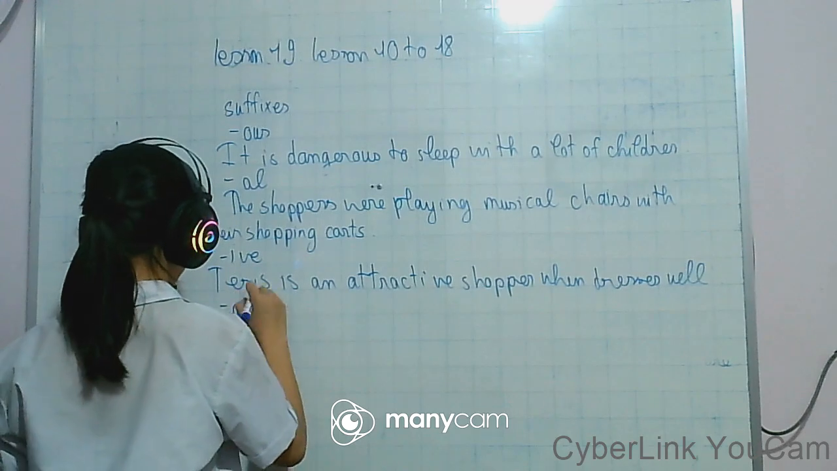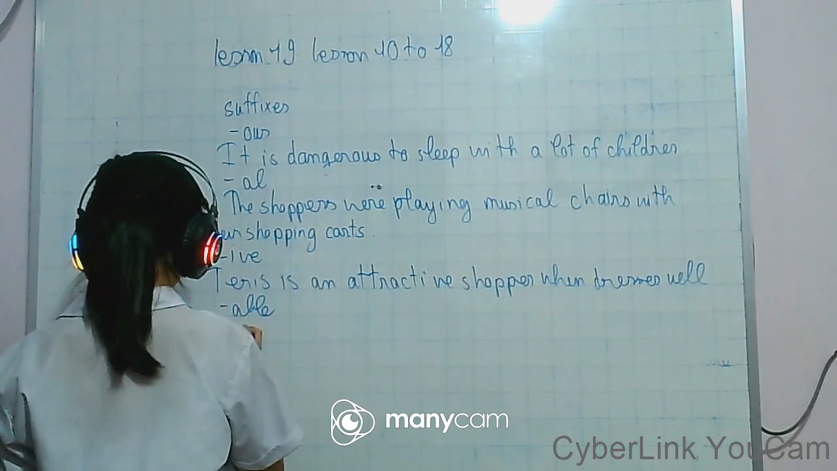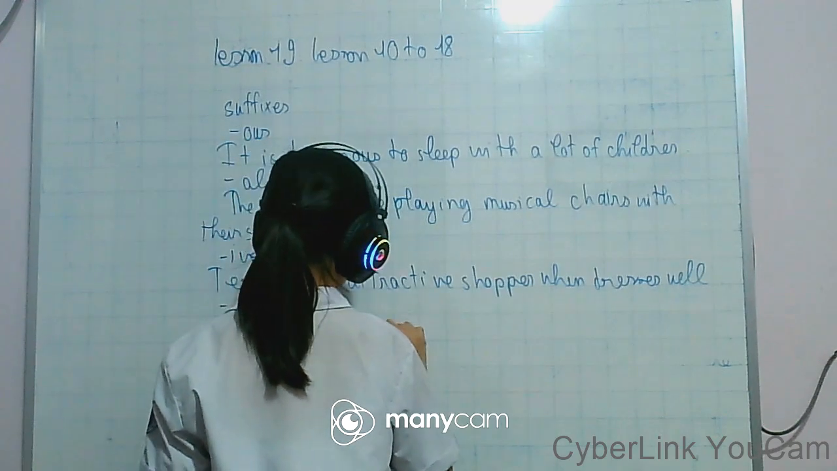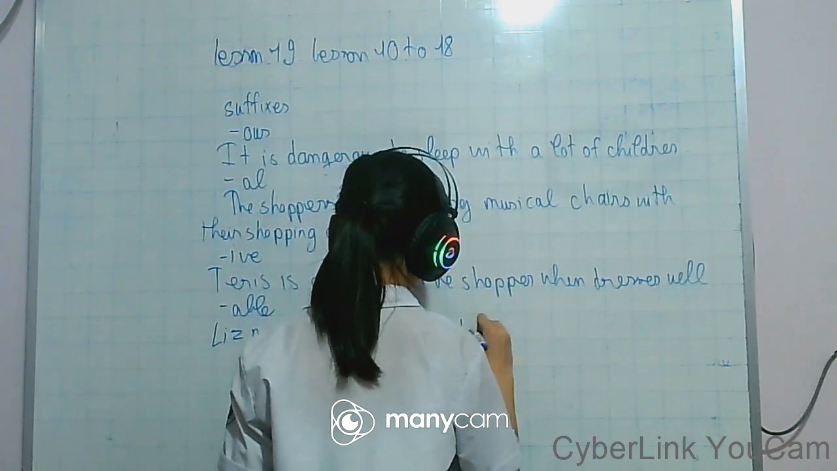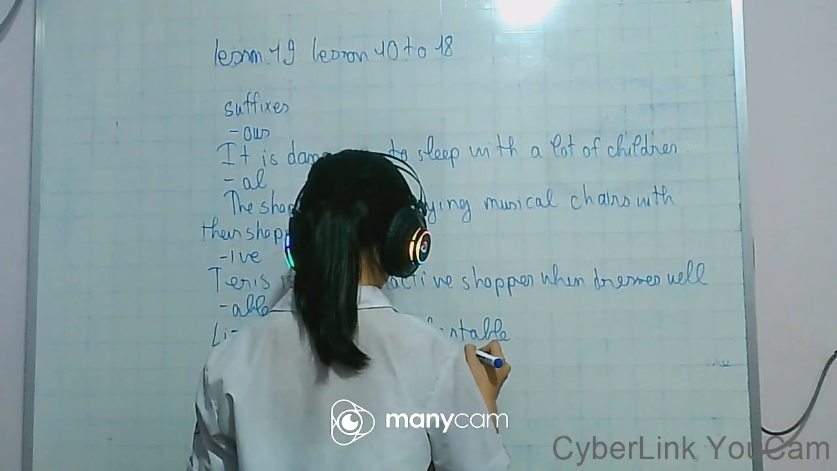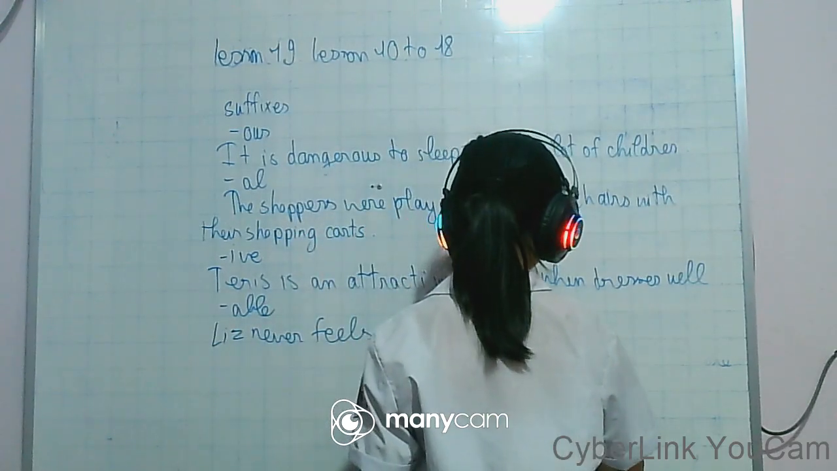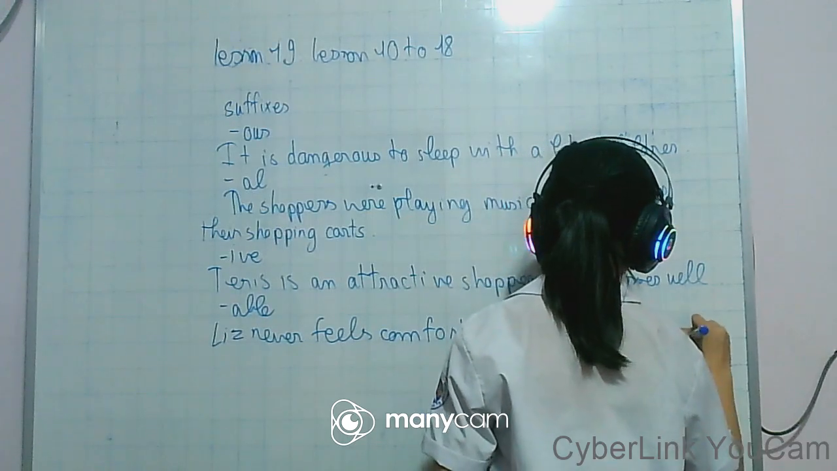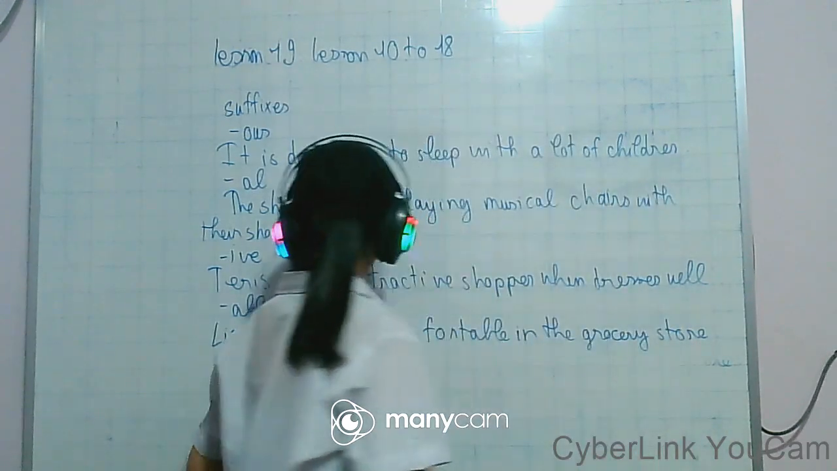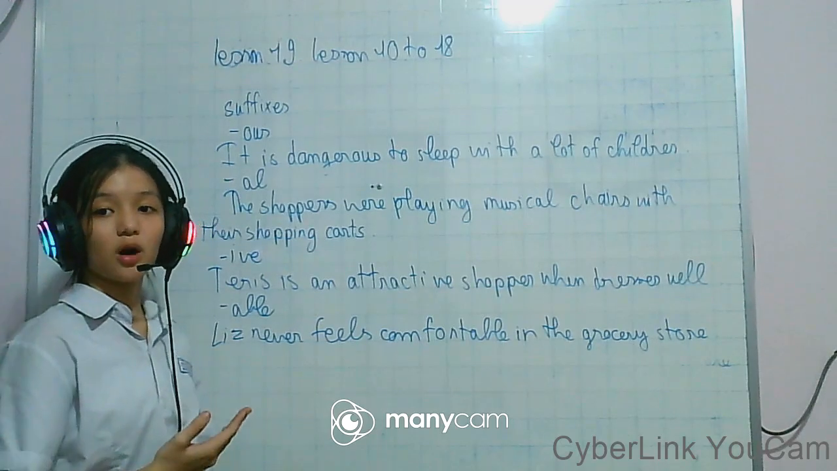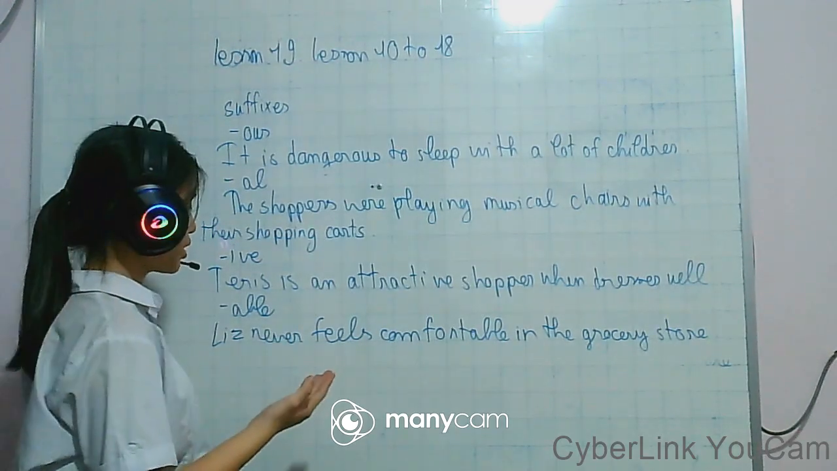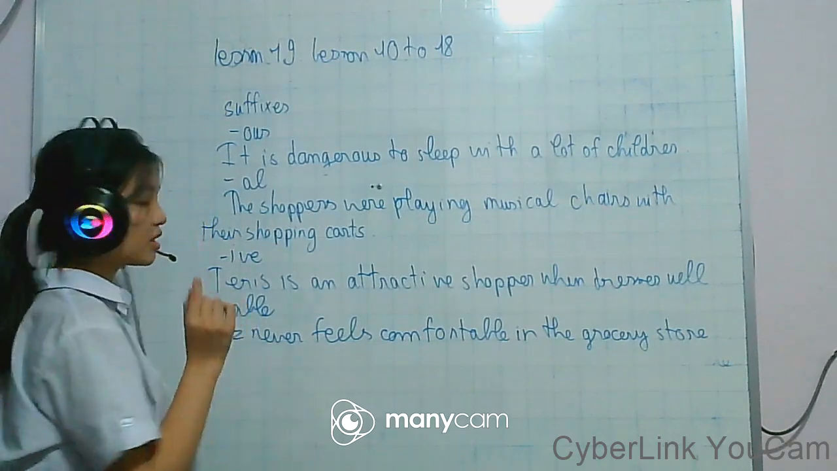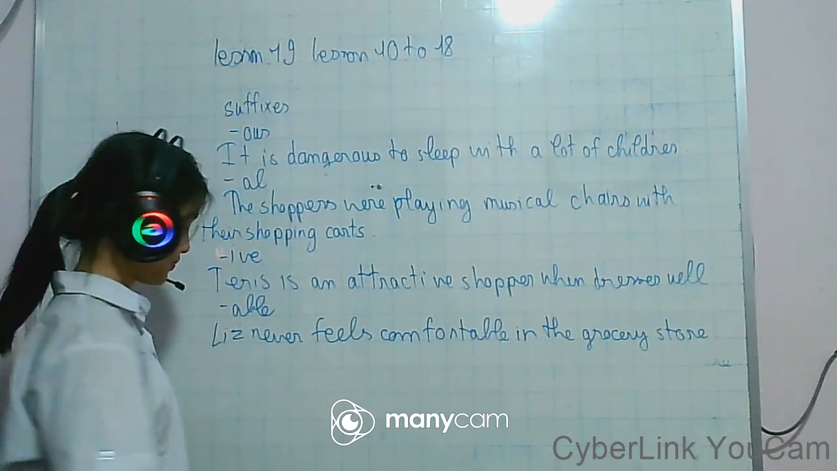Let's look at more. We have able. Liz never felt comfortable in the grocery store. Comfortable is the adjective in this sentence and it ends with able.